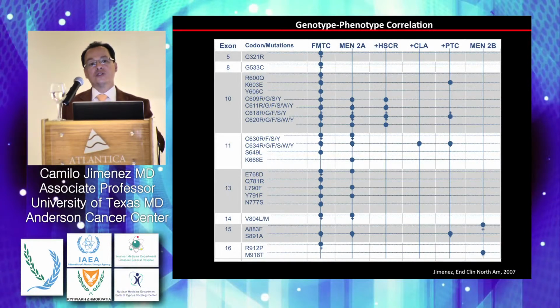That in the context of MEN2A, most patients have the classical phenotype of MEN2A that is given by mutations in 634, which happen in about 85% of cases. However, in the number of genes that are mutated, there is more variability in genes that are mutated that predispose to familial medullary thyroid cancer than what you see in MEN2A cases. When you look at Hirschsprung's disease, there are some families who have those mutations, and again, cutaneous lichen amyloidosis only happens in some mutations located in codon 634.